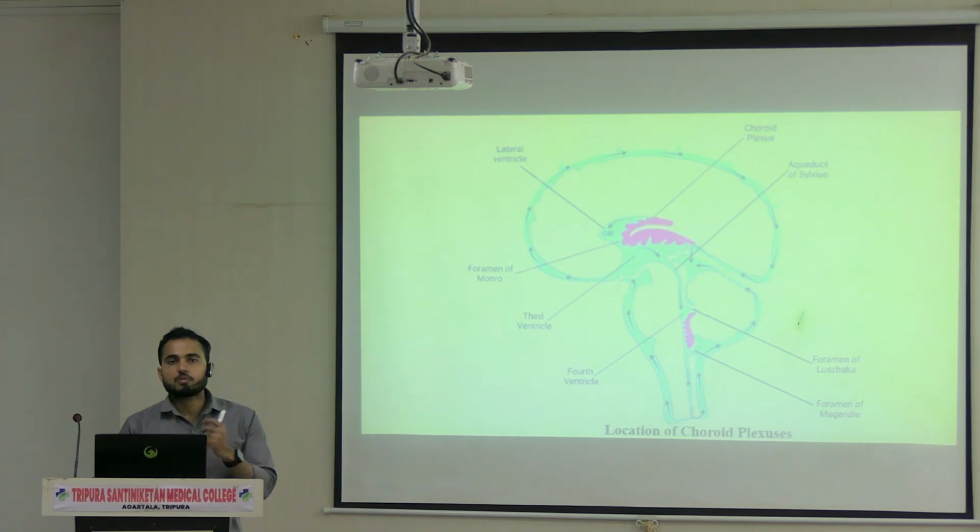So what we are doing now, we are taking a section of the brain. We are preparing the specimen for you. First of all, we have to take out the skull cap, remove the dura, and then take out the brain. When taking out the brain, we have to cut the lowest part of the brain stem, just above the spinal cord, so that it can be taken out easily. Once it is taken out, we will take a sagittal section and a coronal section, where you will be shown the ventricles, and along with that, the choroid plexus present inside the ventricles will also be shown.